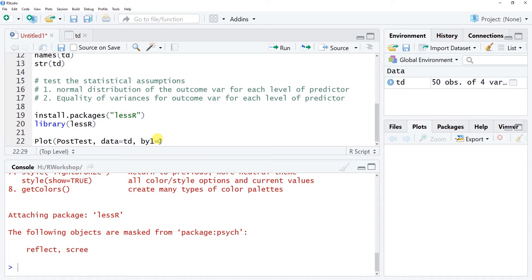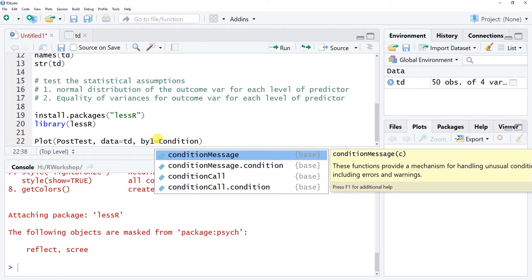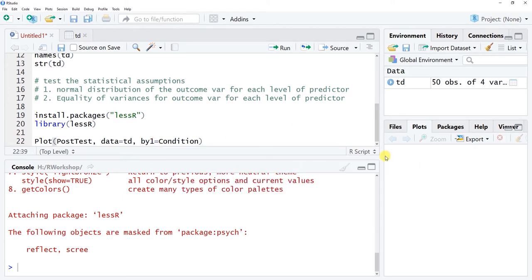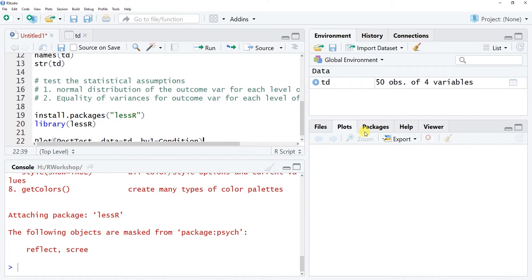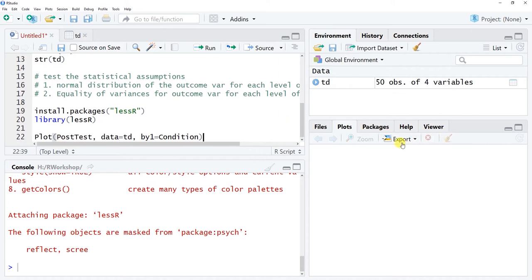So for by equals, we are going to put the name of that categorical or nominal predictor variable, which is condition here. Okay, and I'm going to enlarge this window a bit more so that you can see it over here. And I'm going to run that line of script.